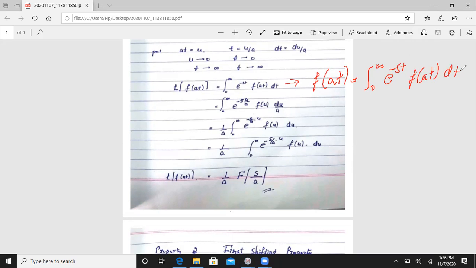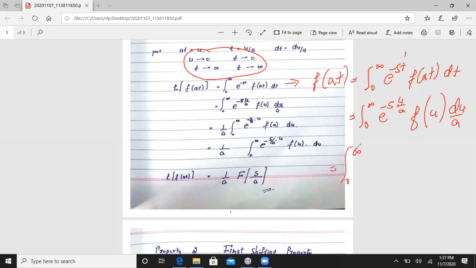Instead of writing these values, we will write here integration over 0 to infinity e to the power minus s, the t value is u by a, and the f of at value is f of u, into dt value du by a. When we simplify this, we get 0 to infinity e to the power minus s by a into u, f of u into du.